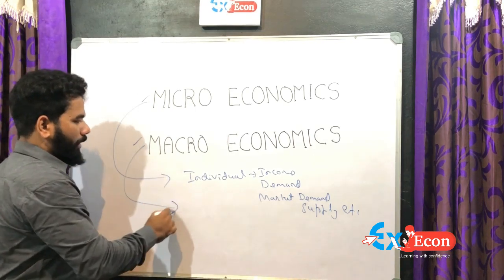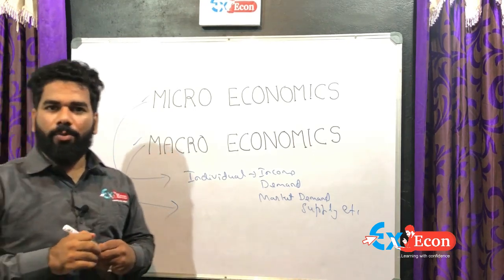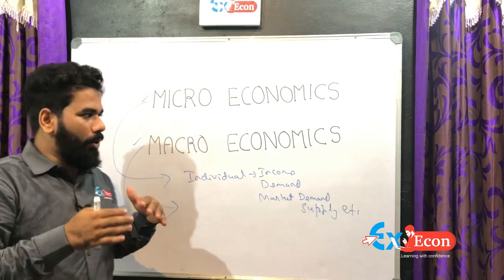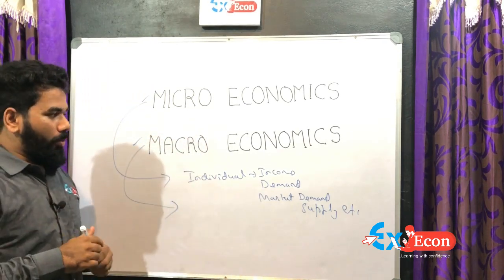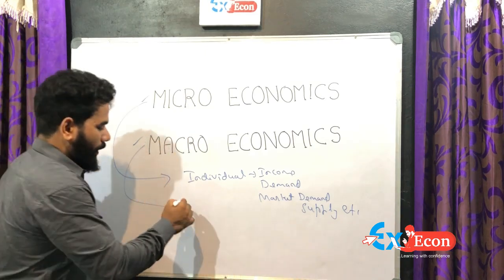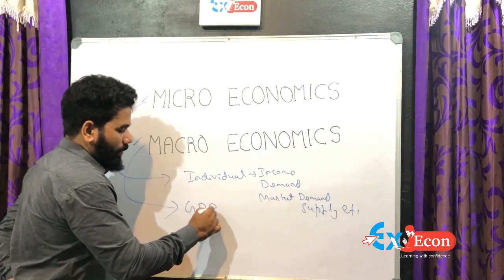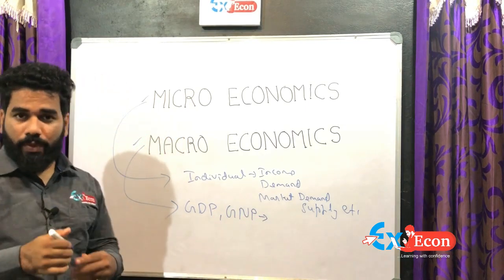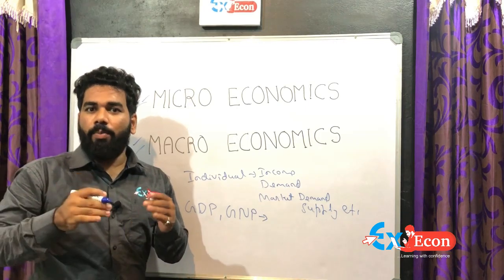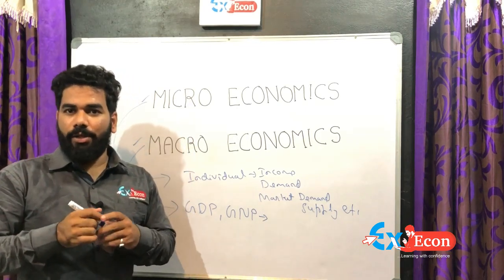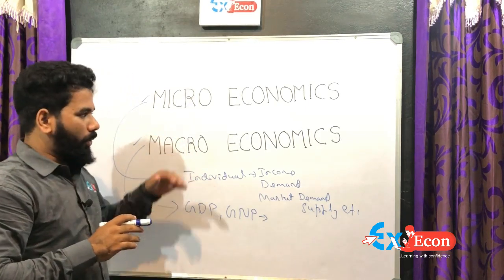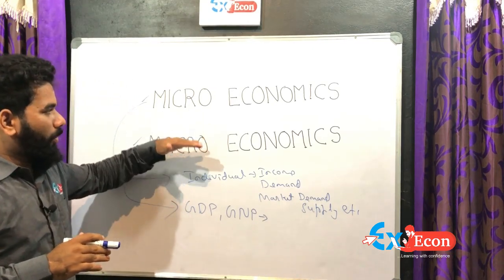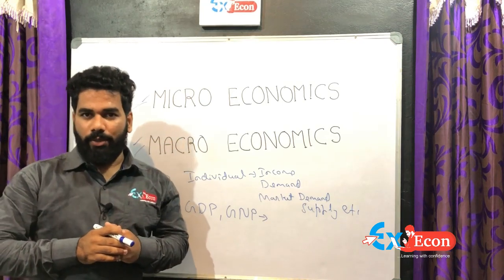Next, macroeconomics. Macroeconomics means the study of the aggregate economy, or overall economy, or whole economy. For macroeconomics we can give examples such as a particular country's GDP, GNP, foreign exchange market, and import and export conditions. These are the best examples for macroeconomics. This is the main difference between microeconomics and macroeconomics.